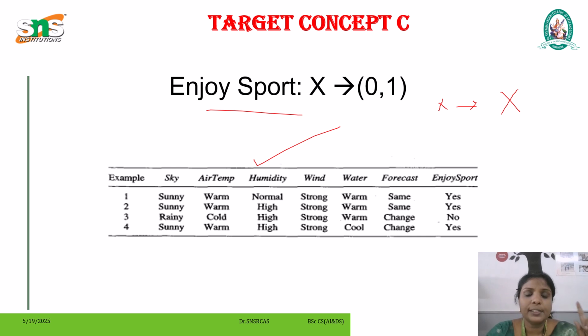Instances for which c of x equals 1 are called positive examples, or members of the target concept. Instances for which c of x equals 0 are called negative examples, or non-members of the target concept. We will often write the ordered pair x, c of x to describe the training example consisting of the instance x and the target concept value.